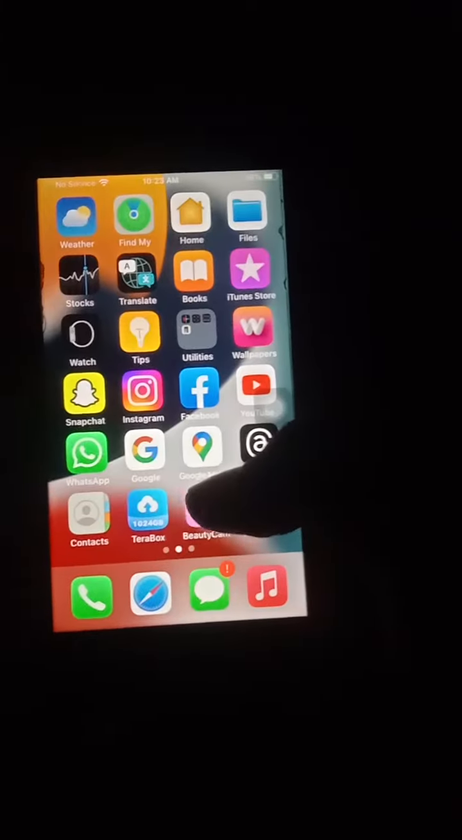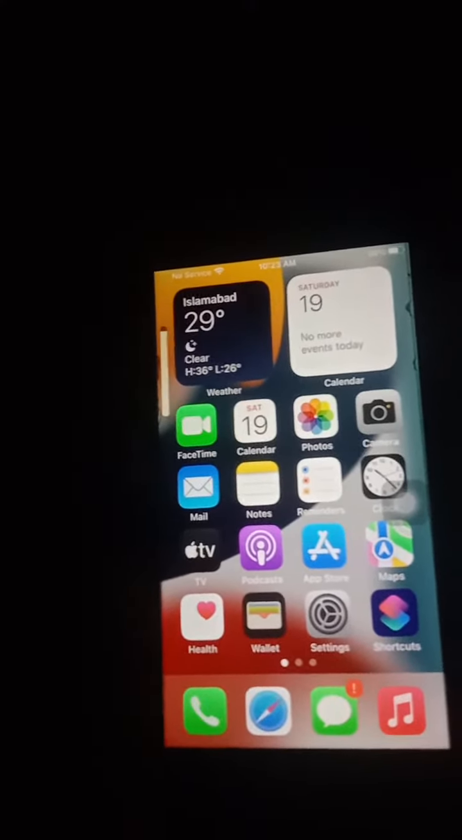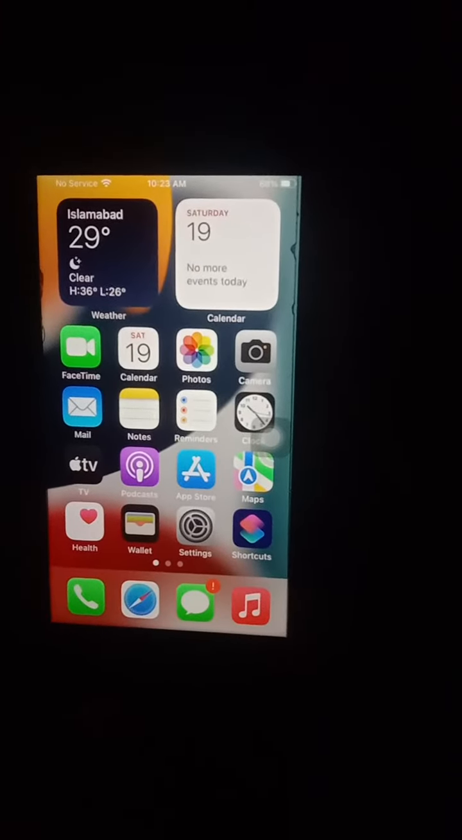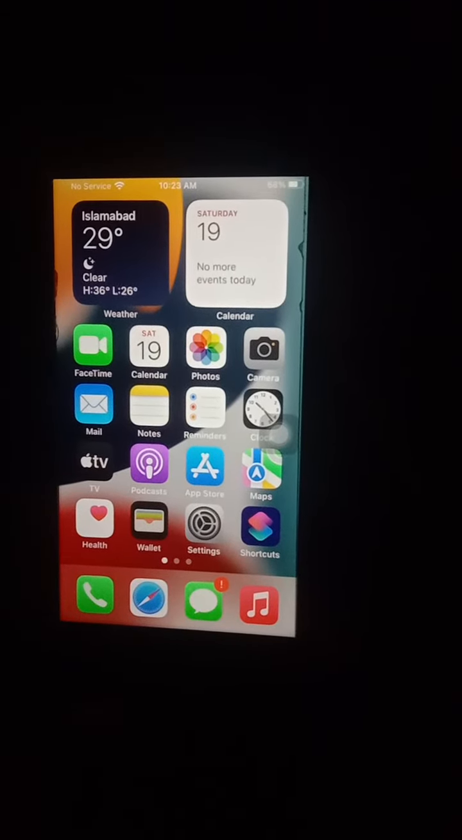Fix this problem. First solution, you restart your iPhone: volume up button, volume down button, and press the power button when you see the Apple logo appear on your screen, and your problem will be fixed.